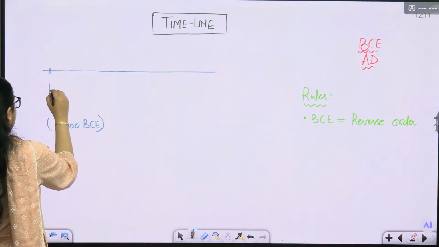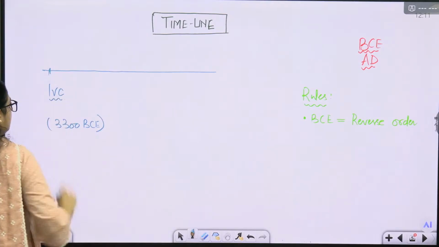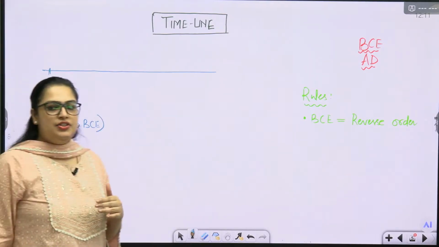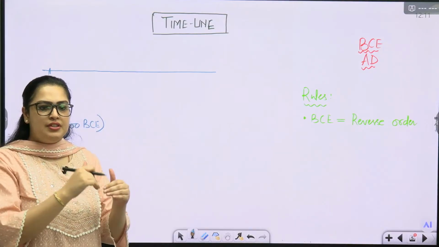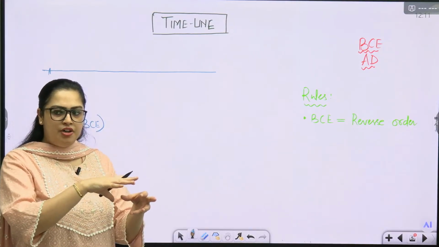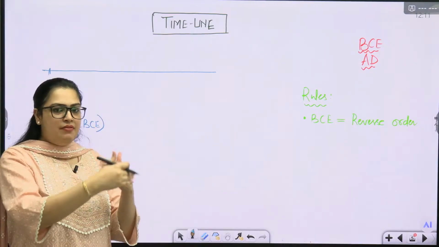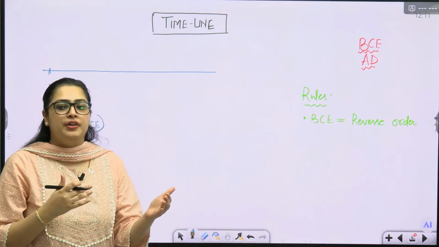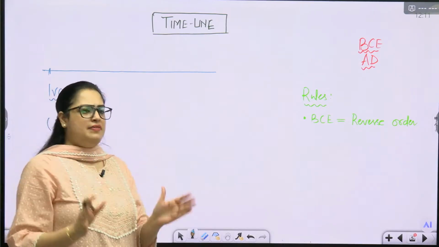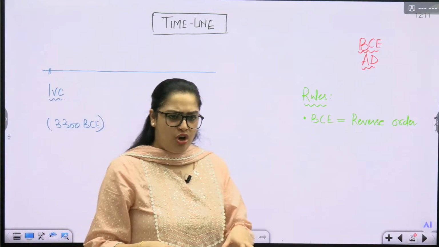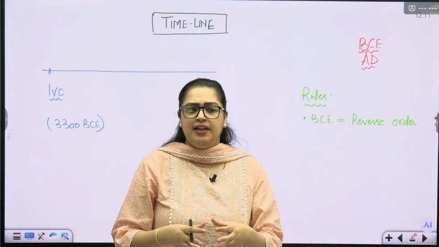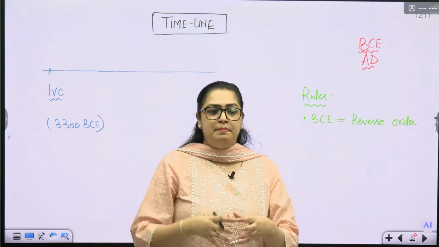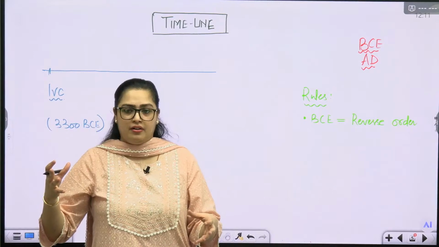So Indus Valley Civilization, IVC. The moment we started 3300 BCE, we started to look at the initial evidence. Then we will move towards the mature period of it. कोई भी civilization में, any civilization's mature period or any empire's mature period always talks about the peak of that empire or that settlement.